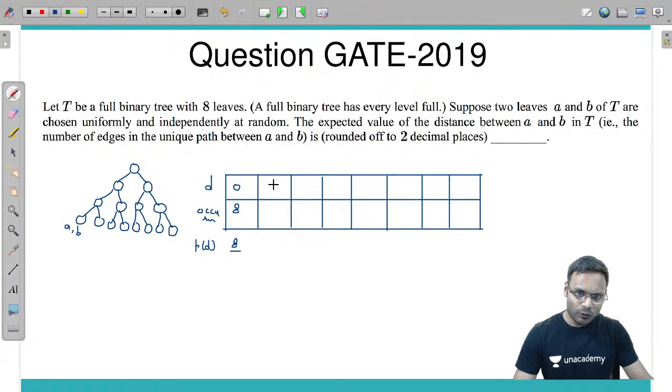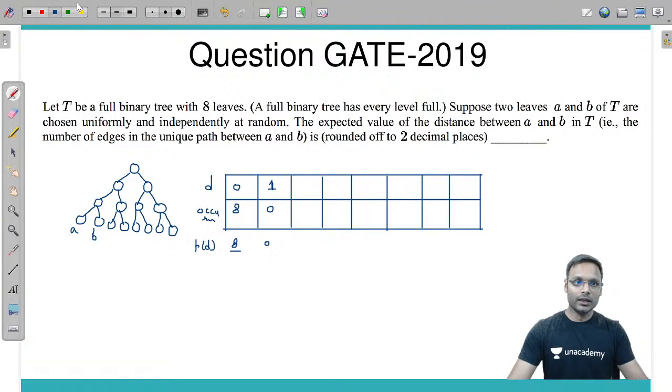Can we have distance 1? How many occurrences are there in which we choose two leaf nodes A and B and have distance 1? Suppose we take minimum distance A and B, A here and B here, in that case distance will be 1 and 2, the number of edges in the path. So distance 1 is not possible, probability is 0.